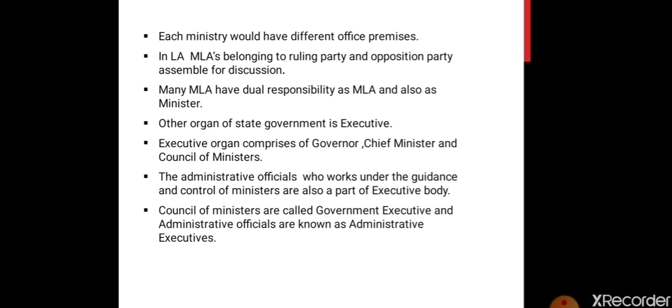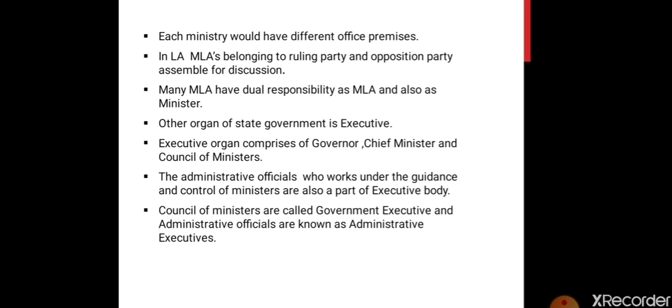The administrative officials who work under the guidance and the control of a minister are a part of the executive body. So under the Minister of Education, those people who are working under him are known as the administrative executives.